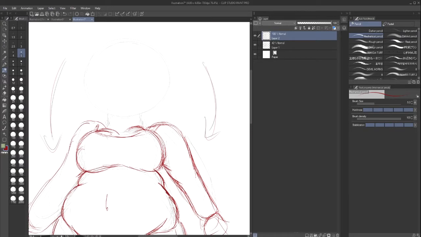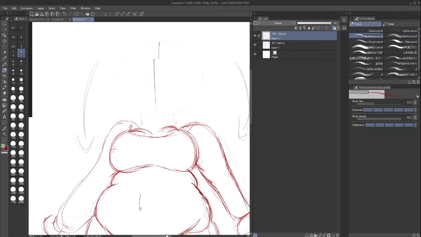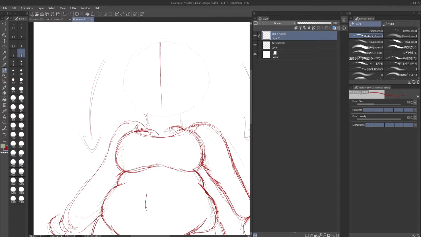Well, I would draw the head. The reason I'm avoiding doing that is because we're just focusing on the body. The reason you don't really have to draw the head in this situation is because the neck won't be that straight. The neck will be a little bit chubbier. Like, the neck will be like this. Well, actually, no, not like that. I think it can be just straight on. It can be a little more rounded off when it comes to the neck. It depends on how you want it to be.